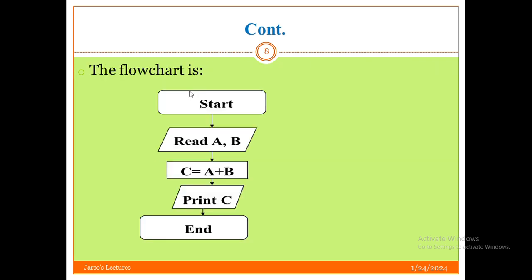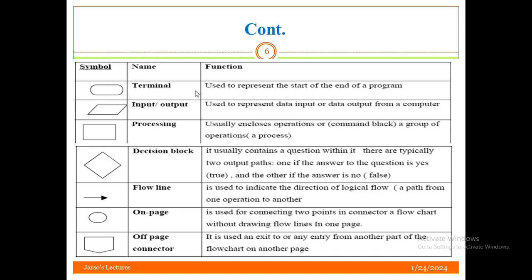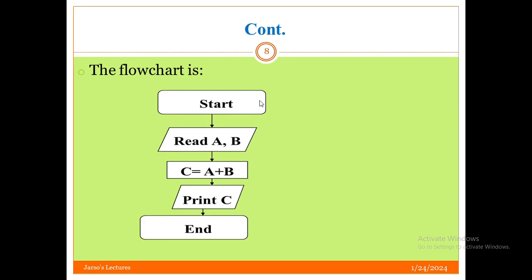Look here. This is the flowchart to add two numbers. This is start. As I have said, this symbol is for termination. It tells us the starting point of the flowchart and the ending point of the flowchart. This symbol is the terminal. Use it to represent the start and the end of the program.